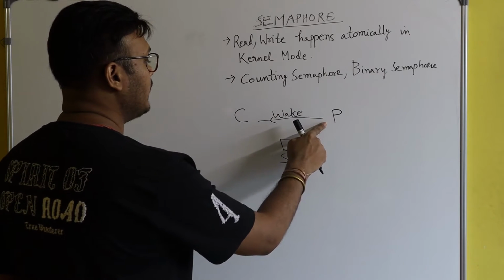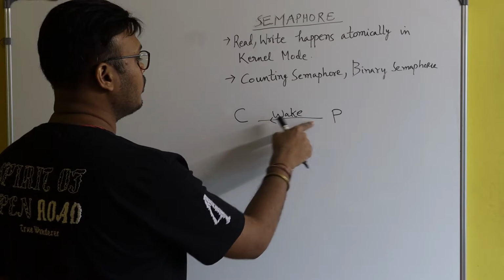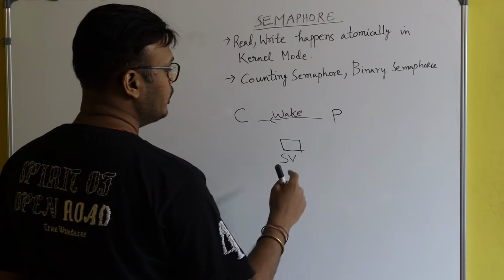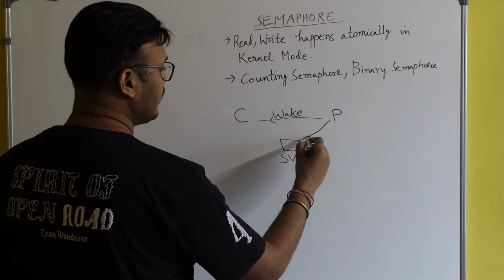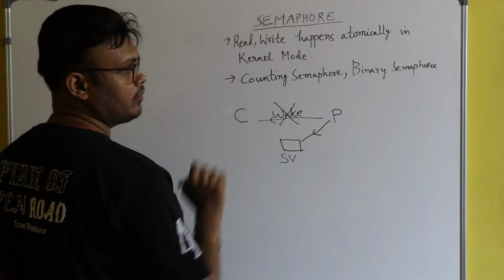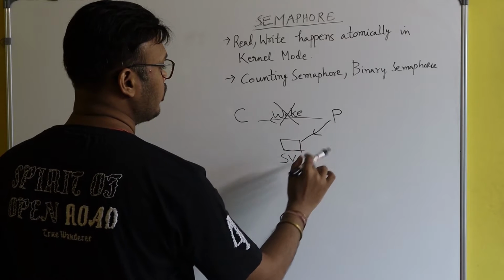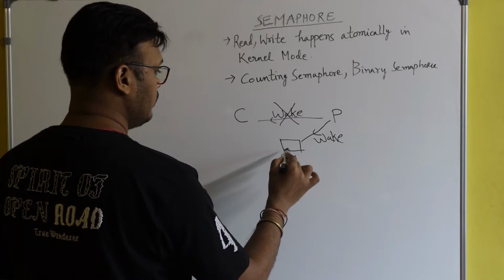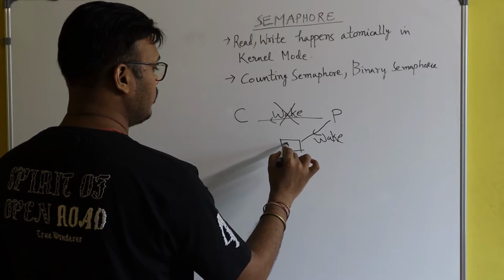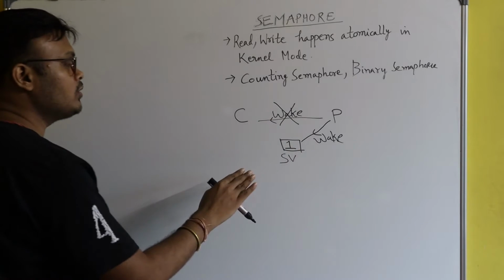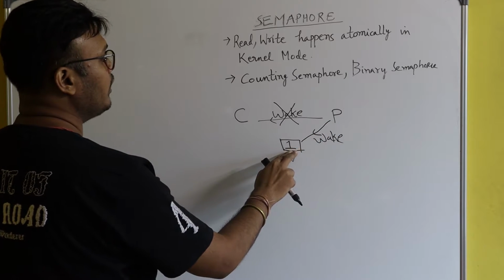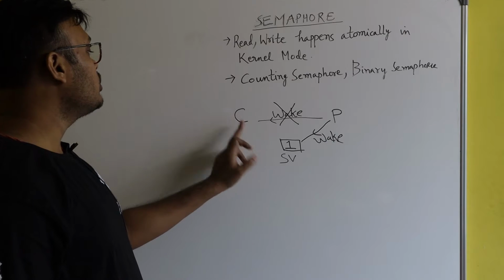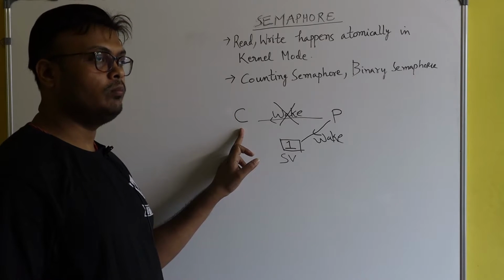So here, rather than directly invoking the wake system call to the consumer, the producer should send these wake calls to the semaphore variable. Suppose the producer has sent the wake call to the semaphore variable, and now the semaphore variable is 1. It means the producer has sent one wake call. This semaphore variable can be used by the consumer at a later point of time.